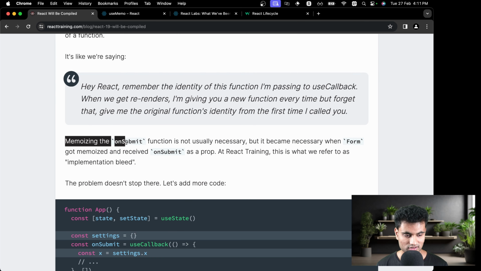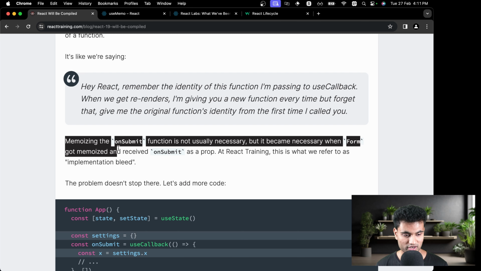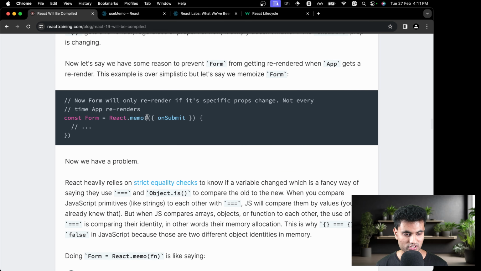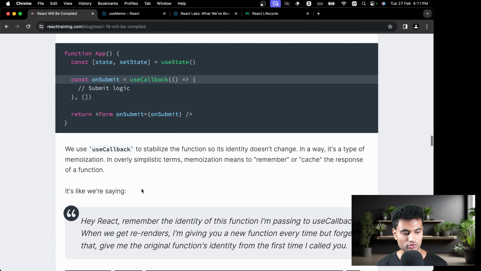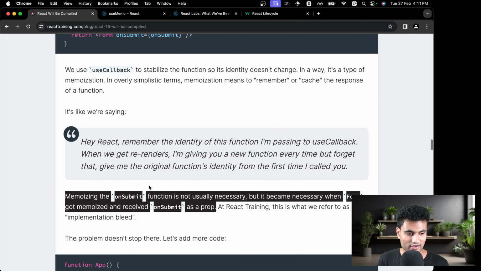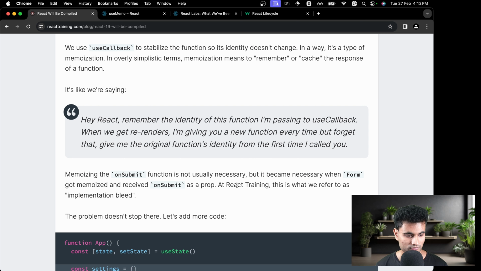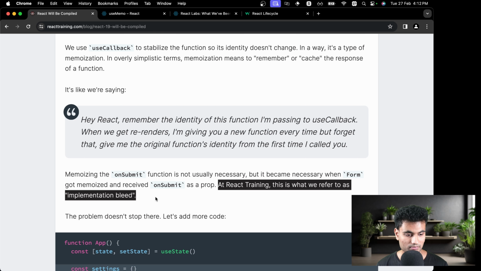Memoizing the onSubmit function is usually not necessary, but it became necessary when form got memoized and received onSubmit as a prop. So we had this form memoized, and that's why we had to use useCallback to make the memo have some meaning, right? If you didn't have it, it's just going to work like it's working right now. There was no point of adding memo, but if you added memo, you also need a useCallback to make sure your function is stabilized and it's not changing its identity that often. At React training, this is what we refer to as implementation bleeds.